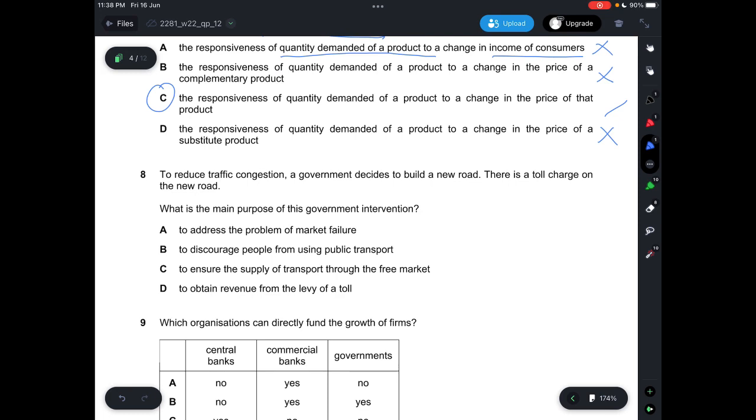To reduce traffic congestion, a government decides to build a new road. There is a toll charge on the new road, and what is the main purpose of this government intervention? So a new road, and then there is a toll charge, indicating that, when it comes to its definition, it should be a quasi-public good or semi-public good. So it looks like a public good, but at the same time you need to pay for a toll.